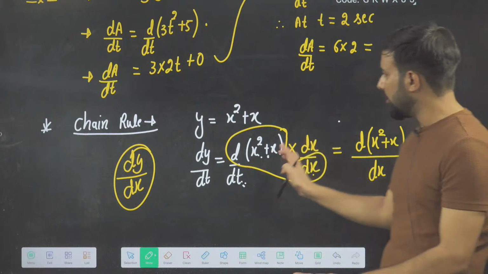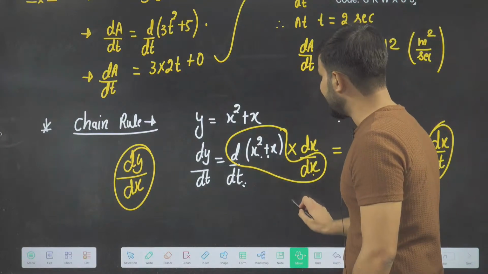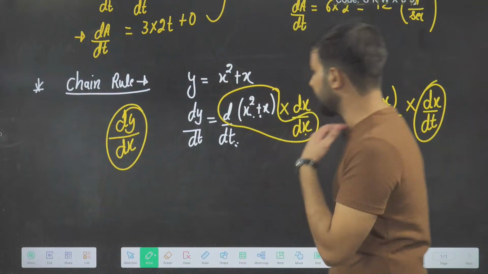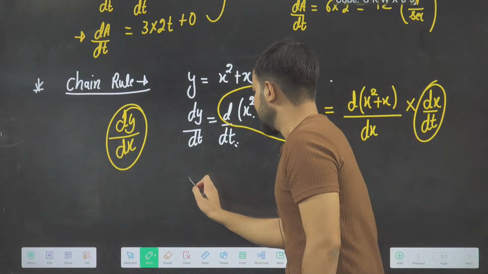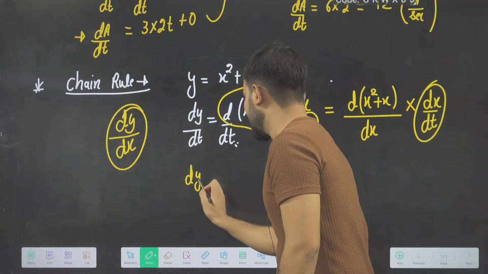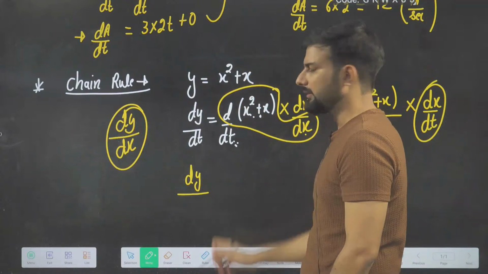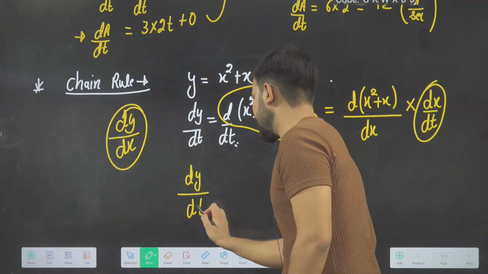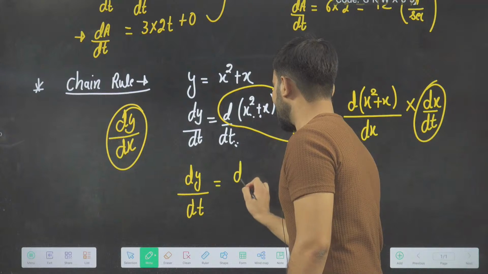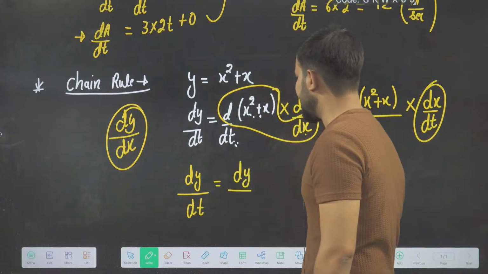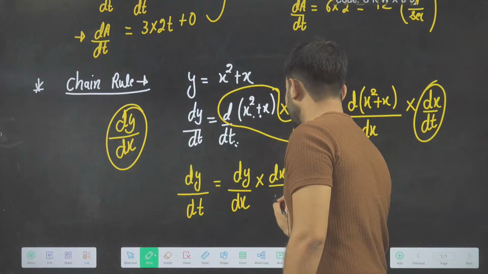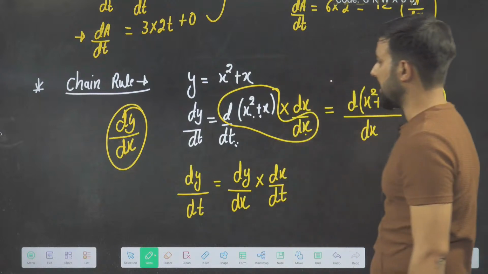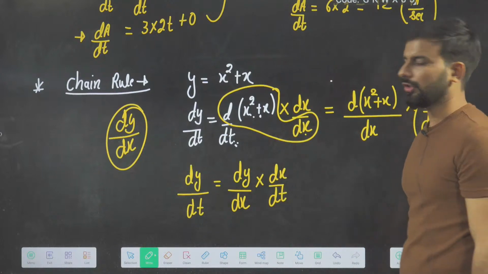So on the basis of this, now I will make a chain formula here. The chain formula says, if you want to find dy upon dt, I will write it like dy upon dx into dx by dt. This is how you can write it. This is the chain formula that you have.